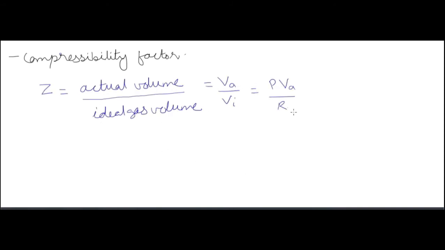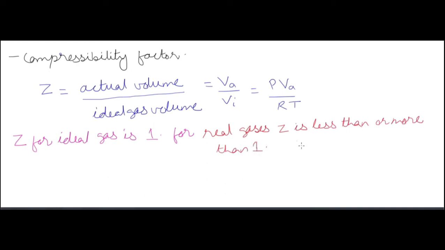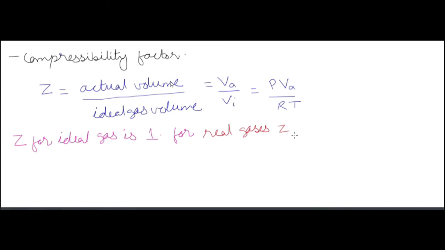Now compressibility factor, okay. Isothermal compressibility was done earlier. It's not isothermal compressibility, it's the compressibility factor, okay. So compressibility factor is actual volume by ideal gas volume, and it is 1 for ideal gases because for an ideal gas, the actual volume will become the ideal gas volume. So the ratio will be 1, okay. For real gases, the compressibility factor is less than or more than 1, depending on the gas, and it's a dimensionless number.